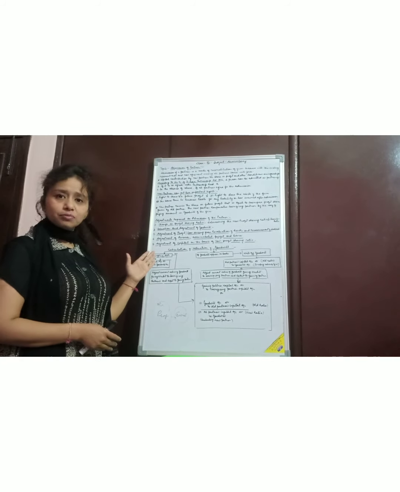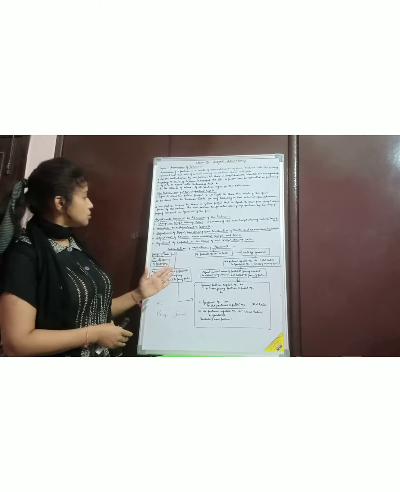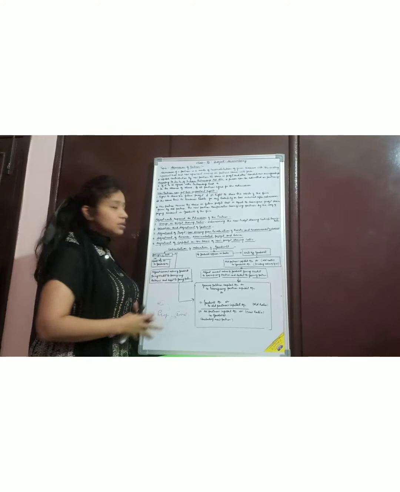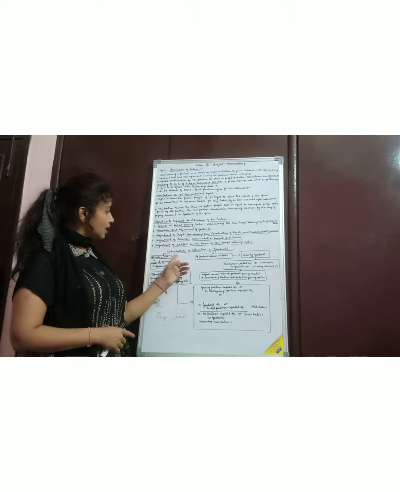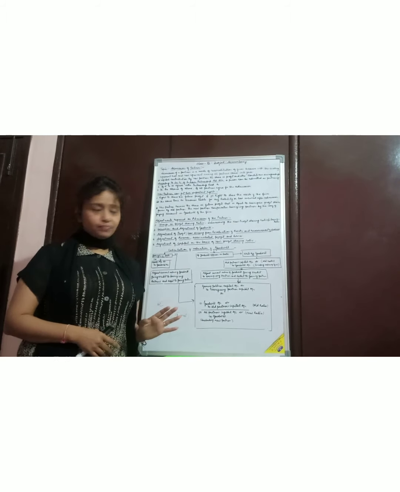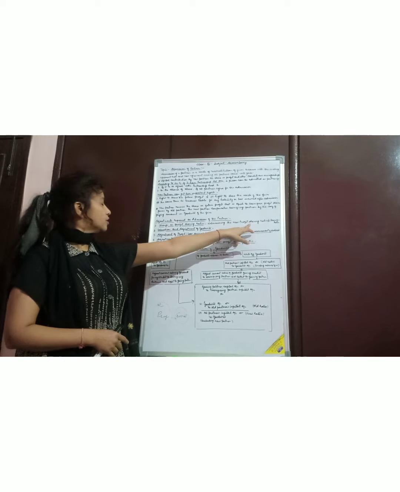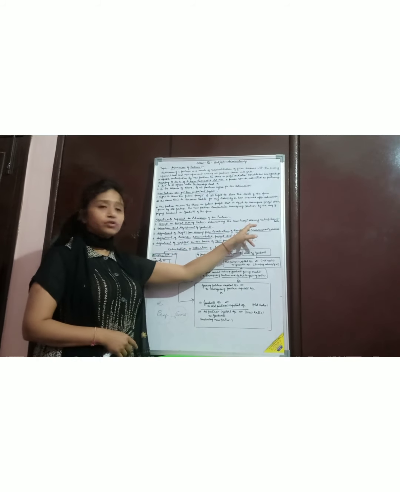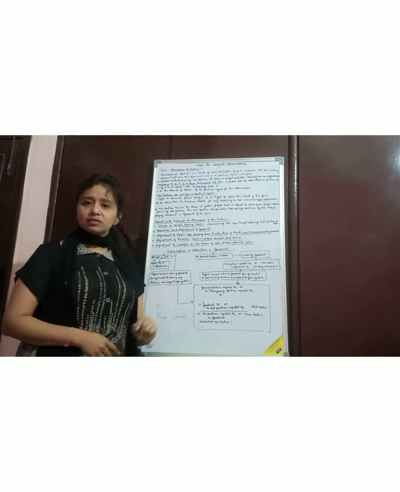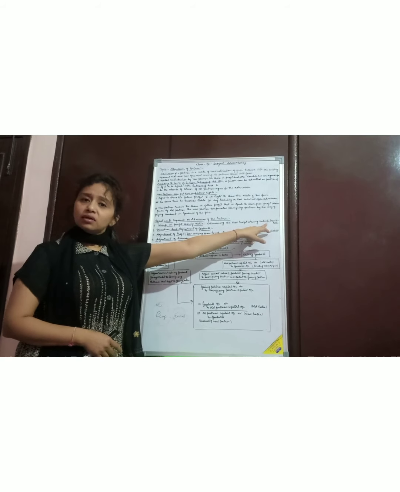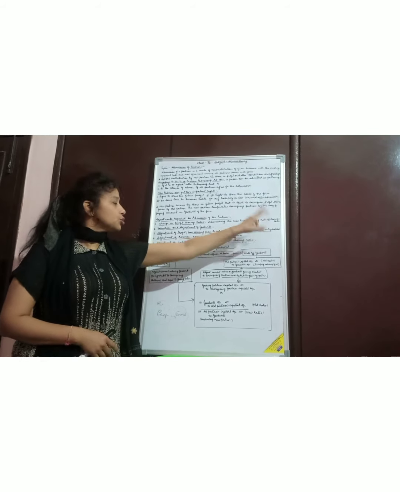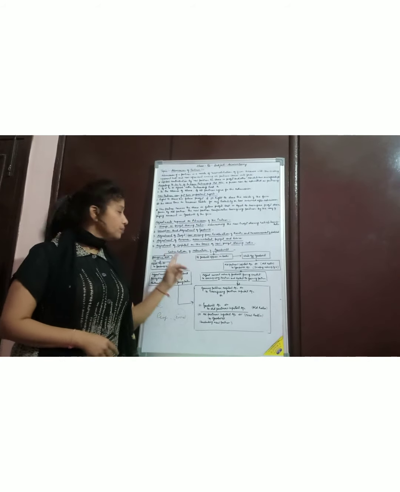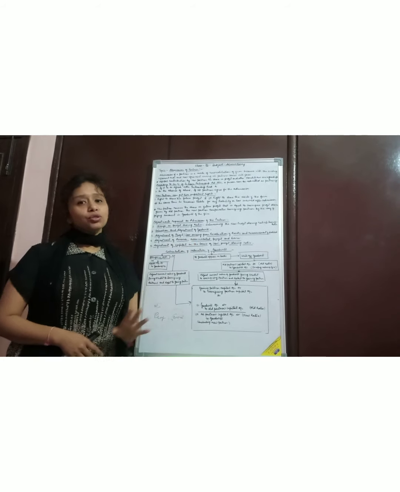These are the adjustments. Now I will concentrate on the main point, that is the calculation of valuation of goodwill. Here in the first point, we have explained the determination of the new profit sharing ratio and the sacrificing ratio. Once you calculate the sacrificing ratio, your next step is the valuation of goodwill.